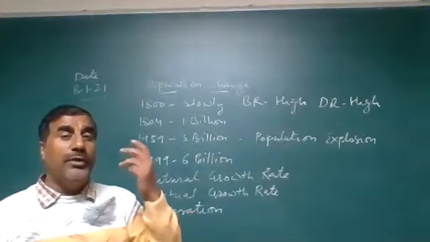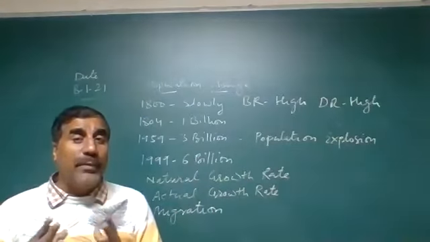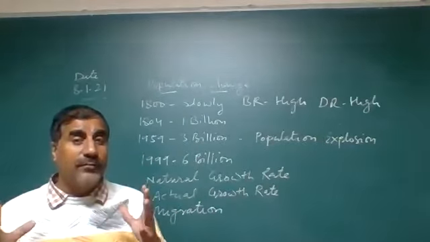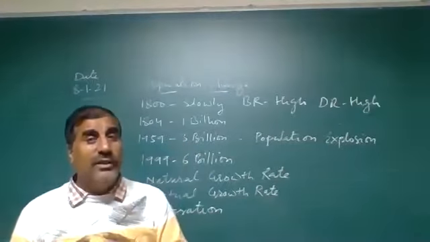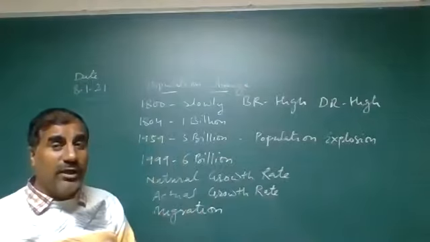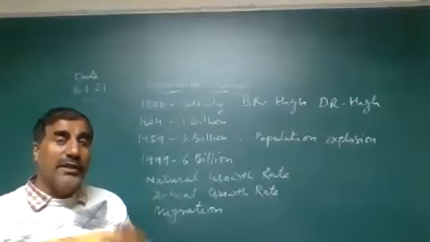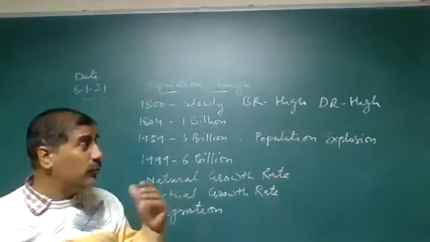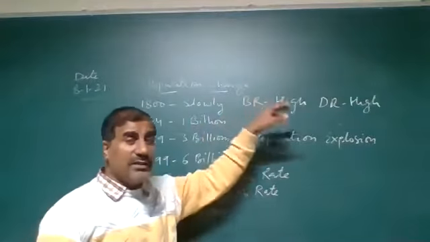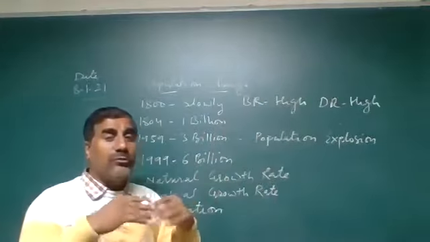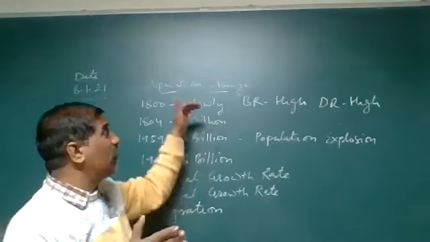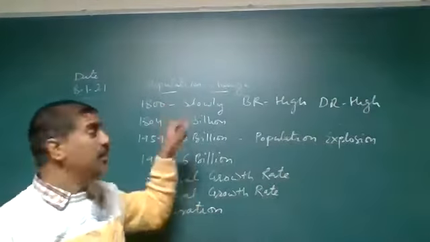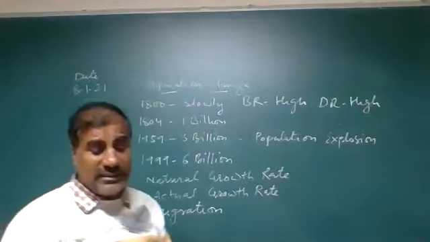Why? Because there were no such medical facilities, no such food facilities available during the 18th century. There were no medical colleges or hospitals, no such treatment available during that time. So both birth rate and death rate were high. That's why population increased in a slow process during the 18th century.